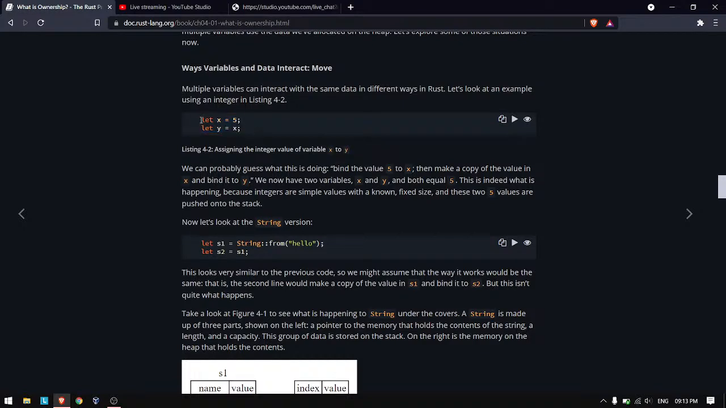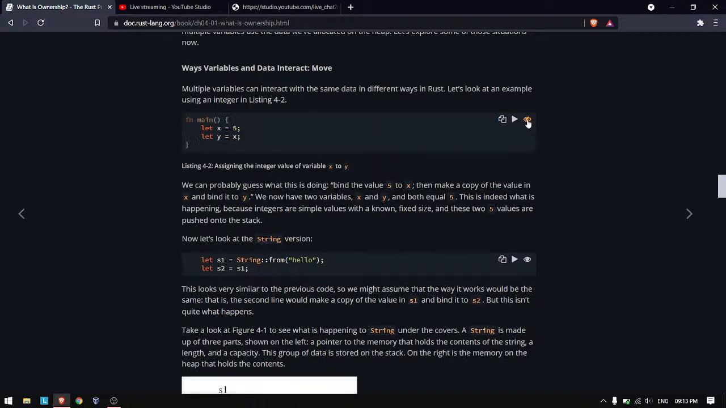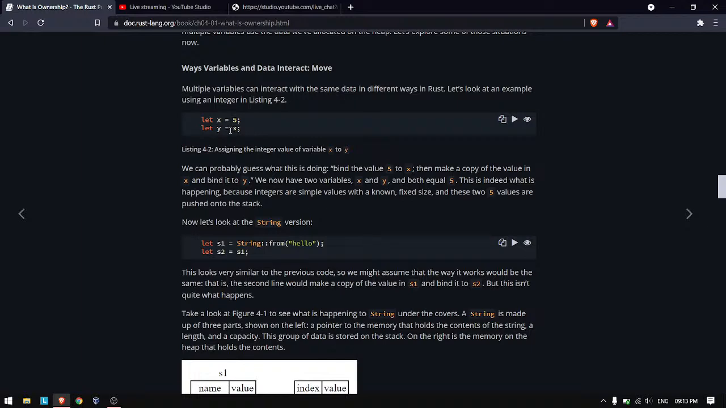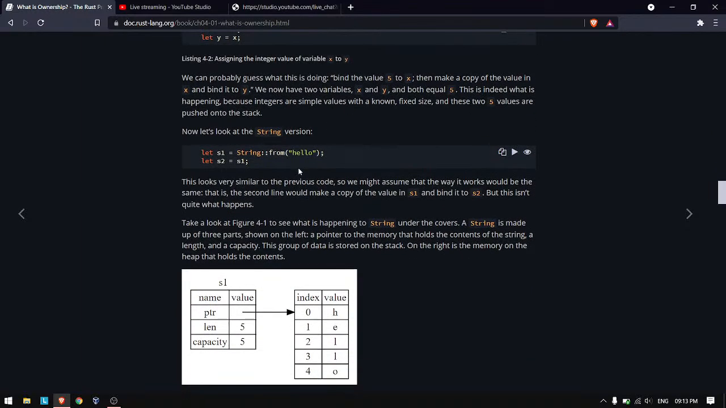While we are moving variables, if we say let x equal to 5 and let y equal to x, you can pretty much tell what's happening here, right? We are copying the value of x to y, so at the end both will be 5, x will be 5 and y will be 5. But what happens if we do this with a string?